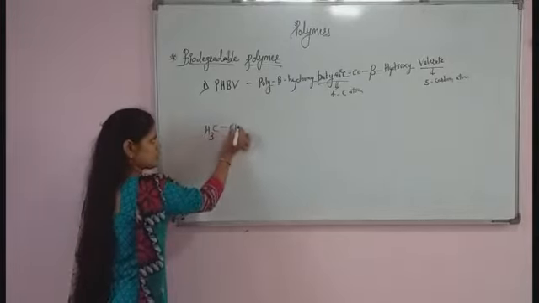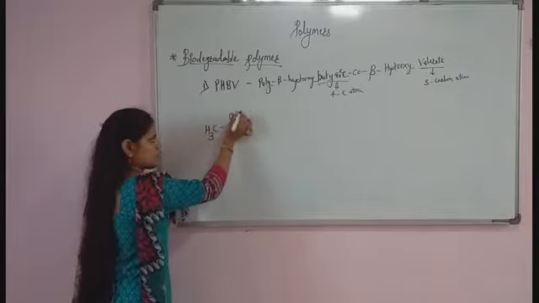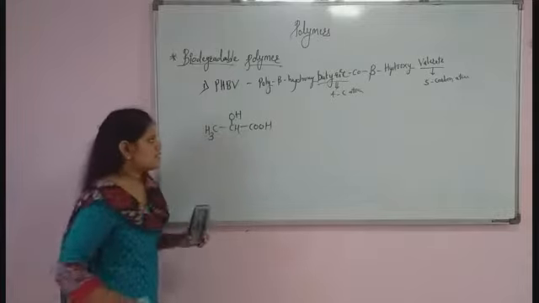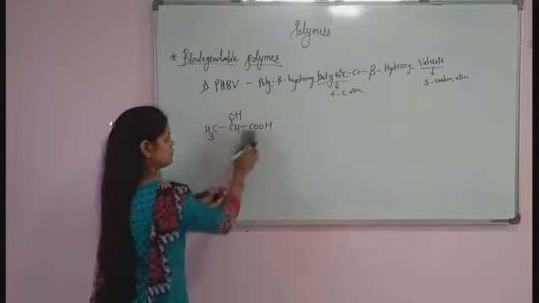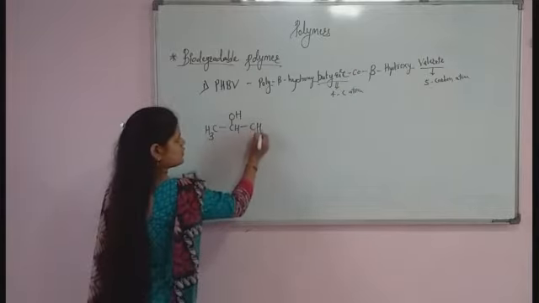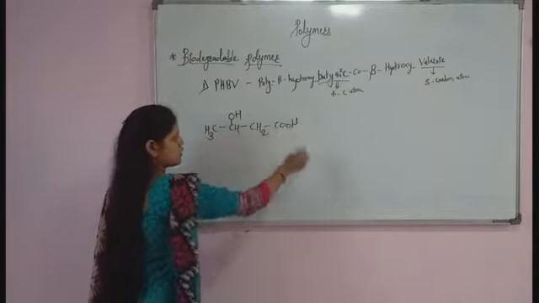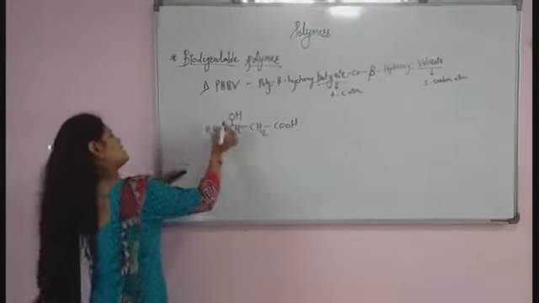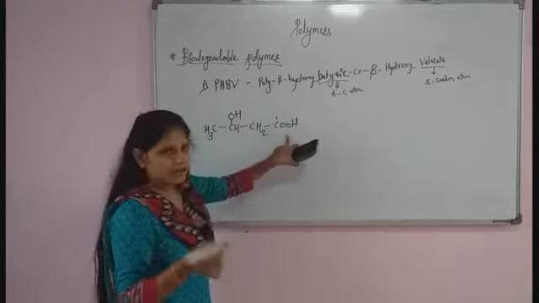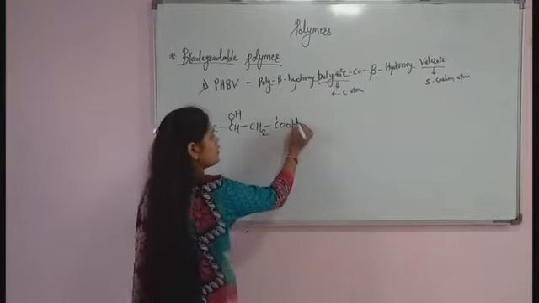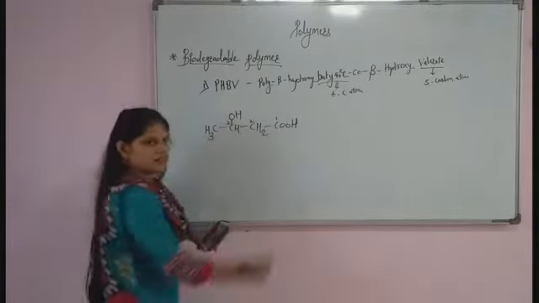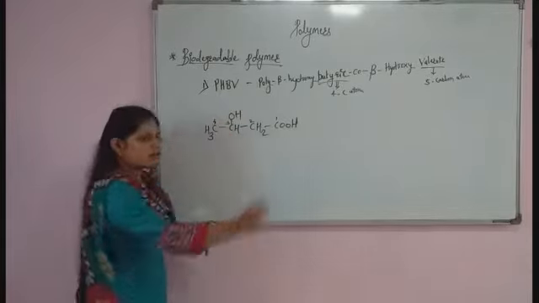Now, CH3, CH, OH, COOH. See here, this will be the CH2, COOH. First we select the longest chain. Because COOH is the functional group, we give number 1 to this COOH group's carbon. So this carbon will be the second carbon, this the third, and this the fourth carbon.